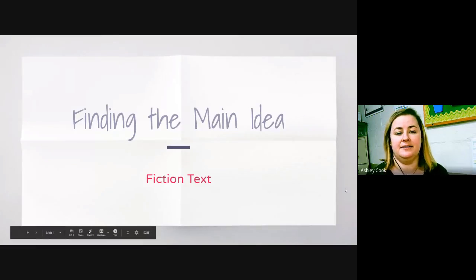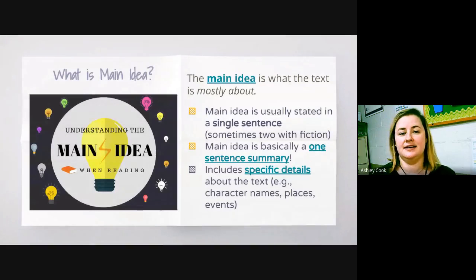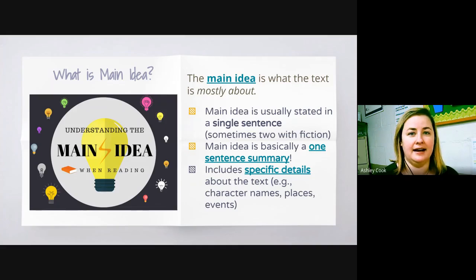So we're going to do finding the main idea, fiction text. So what is main idea? The main idea is what the text is mostly about. It's usually stated in a single sentence, sometimes two with fiction. I will show you that later. The main idea is basically a one-sentence summary. So you have a passage, a text, and that is going to be a one-sentence summary. That's the main idea. It's going to include specific details about the text. For example, it's going to have character names, places, and events.